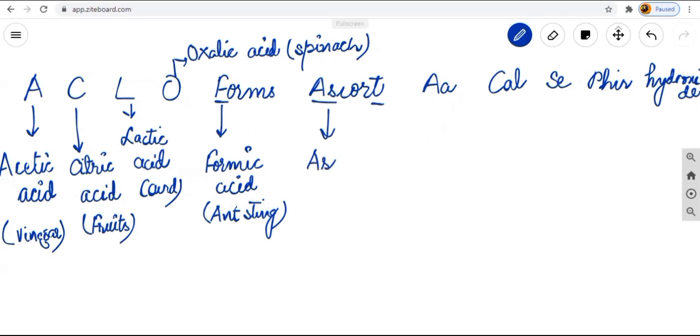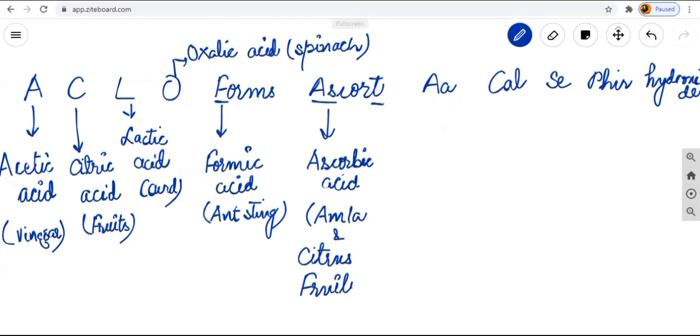AS stands for ascorbic acid, and this ascorbic acid is always found in amla and citrus fruits. And what is this T?